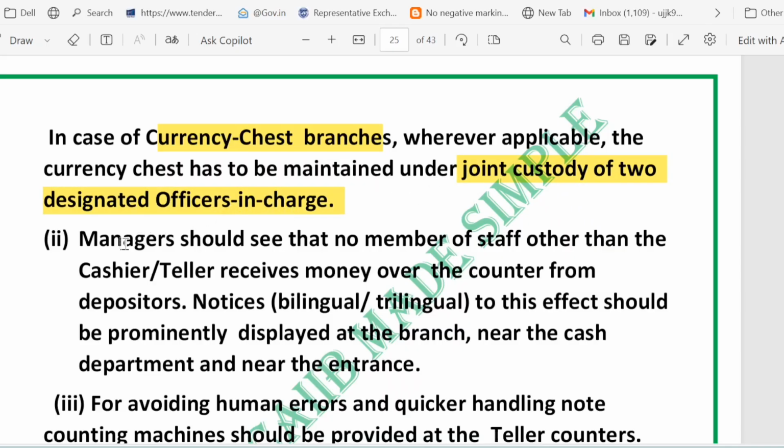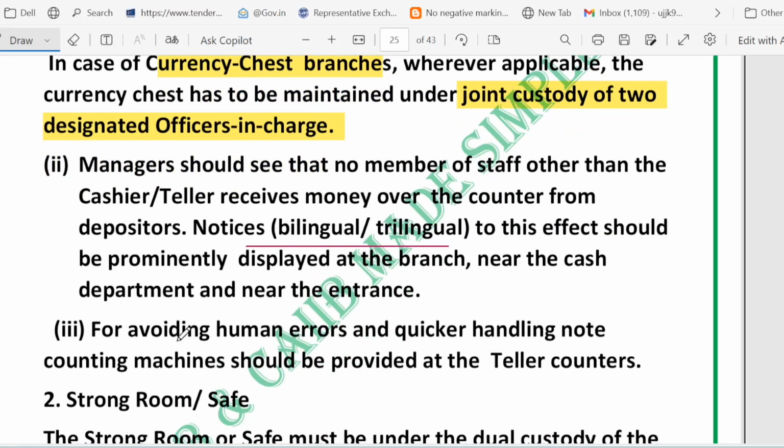Who may accept cash at the counter? Only the cashier and teller should receive money from the customer at the counter, right? So that is the point, and other staff should not accept cash. Notice in bilingual and trilingual form, telling the customer this, must be displayed clearly at the branch near the cash area and at the entrance. What are the tools for avoiding human error? Very important: note counting machines should be there so that notes are counted correctly and quickly. This reduces mistakes and speeds up the service.